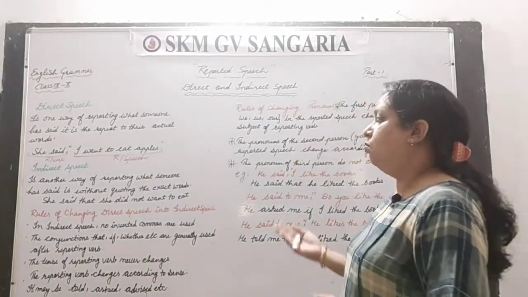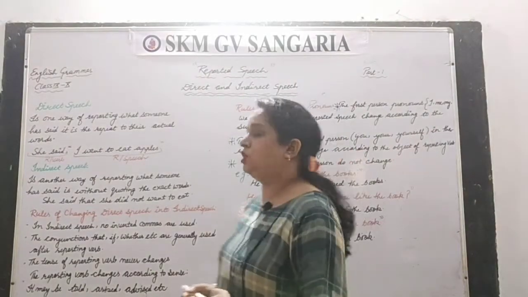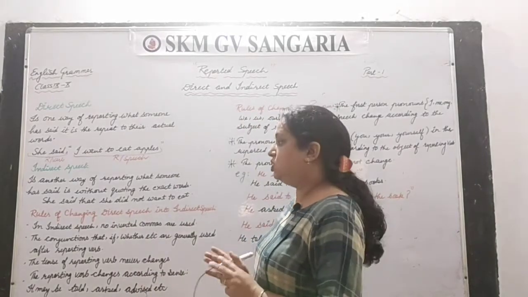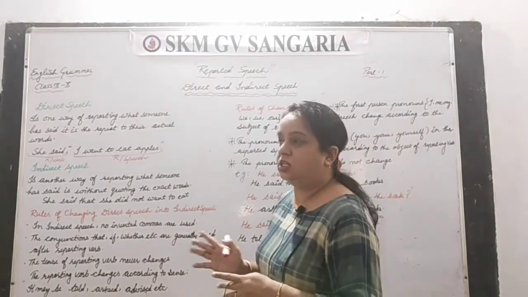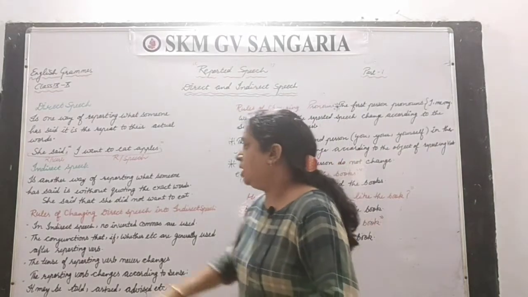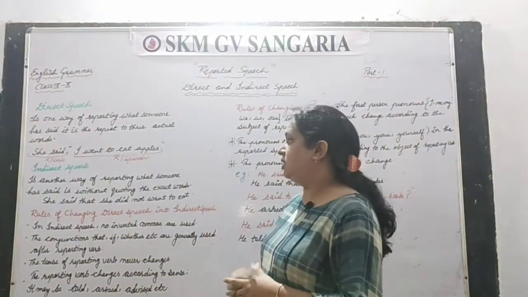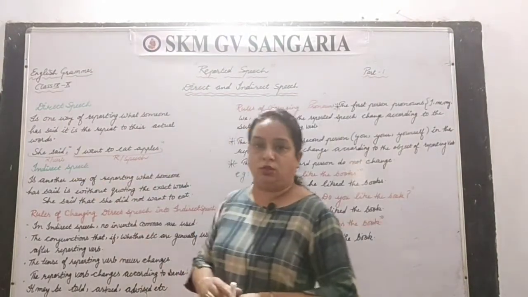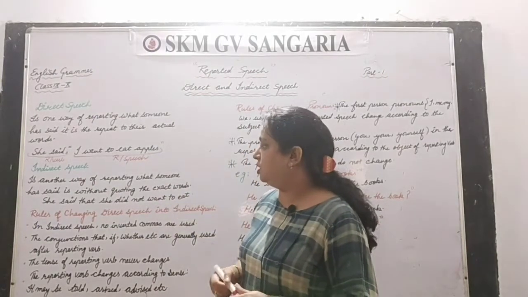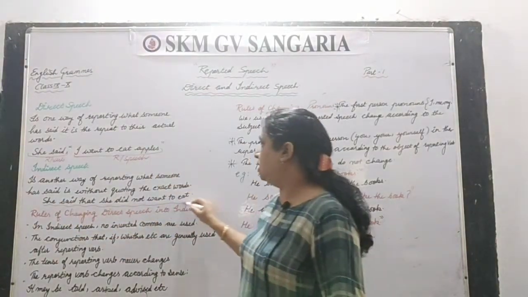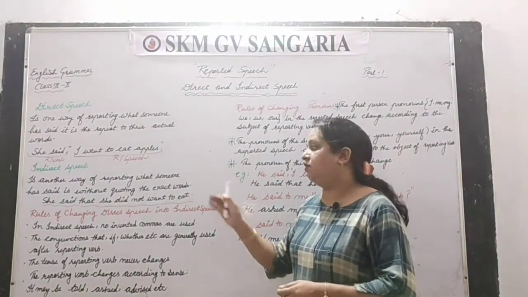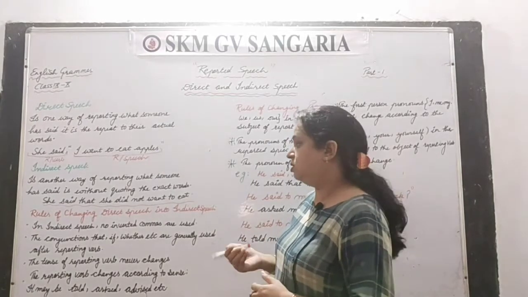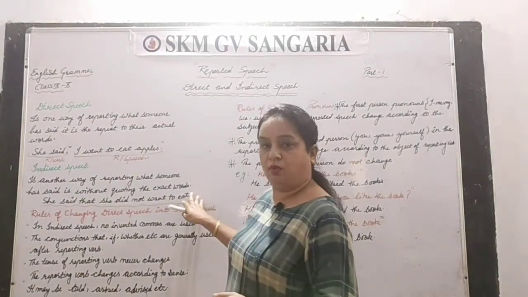Next, now learn what the rules of changing direct speech into indirect speech are. A few things you have to keep in mind while changing direct speech into indirect speech: in indirect speech, no inverted commas are used. See here, we have used commas and inverted commas also. But in the indirect speech sentence, she said that she did not want to eat, I have not used any comma or inverted commas, right? So this is the first rule, you have to avoid that.